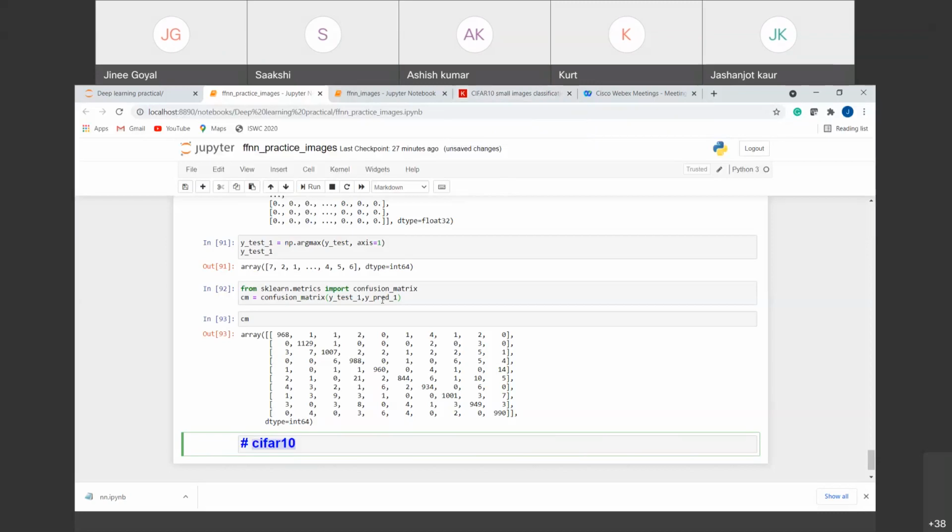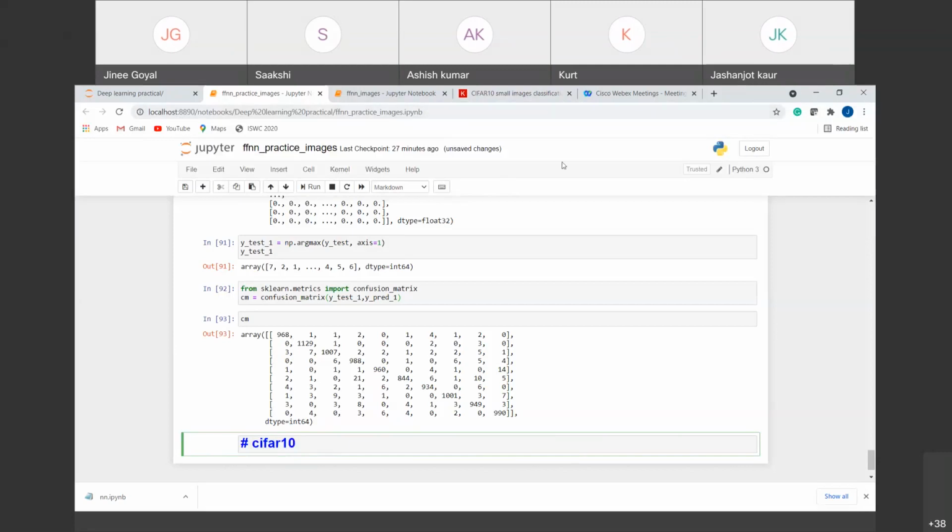So try to do this, and as you get errors or any doubts, you can ask me. Meanwhile, if there are other doubts, you can share them with me. So please try to do this same thing on the CIFAR10 dataset.